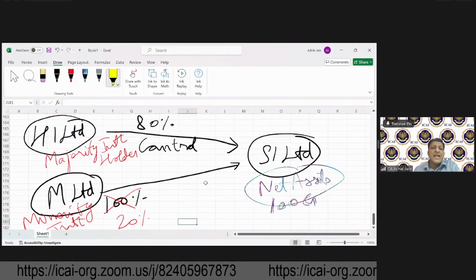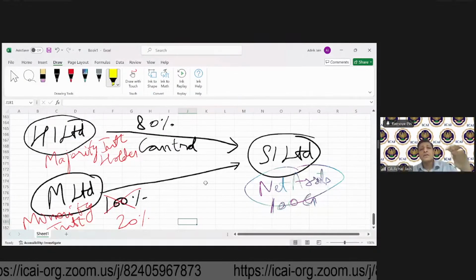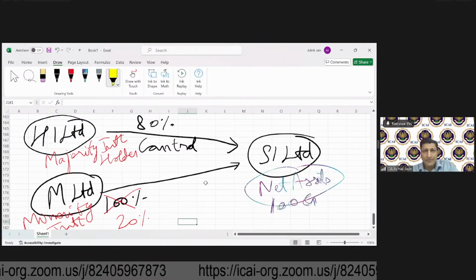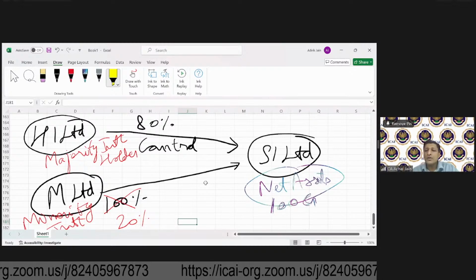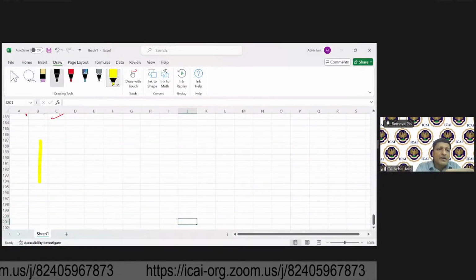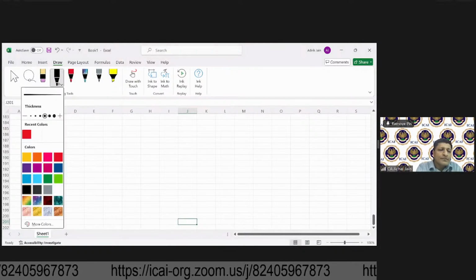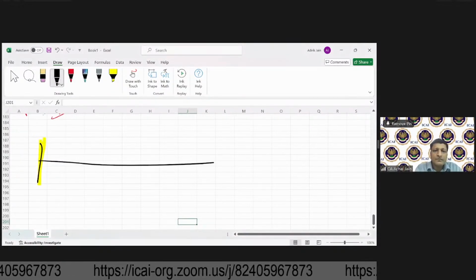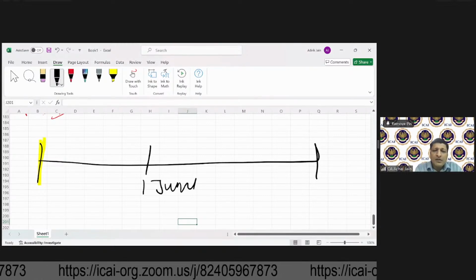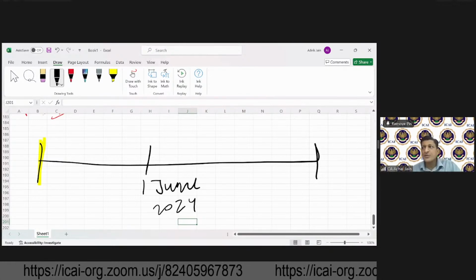Now in this example, you are right that for S Limited, the owner was M Limited earlier. Let's say on 1st June. In our example, we have done this acquisition on 1st June. Correct, Rashmi?